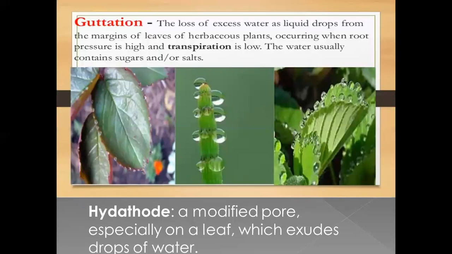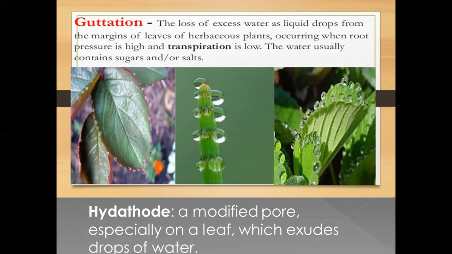Now, guttation. What is guttation? Guttation is another process for loss of water, but there is a difference between transpiration and guttation. So first we will discuss what guttation is. Guttation is the loss of excess water in the form of liquid droplets.